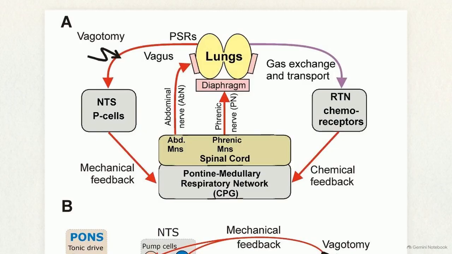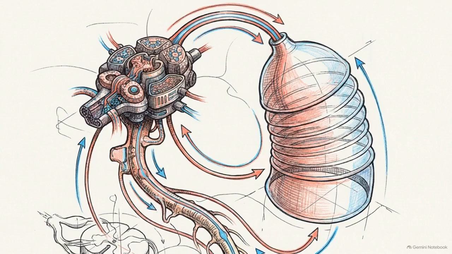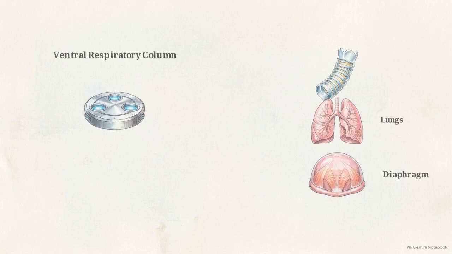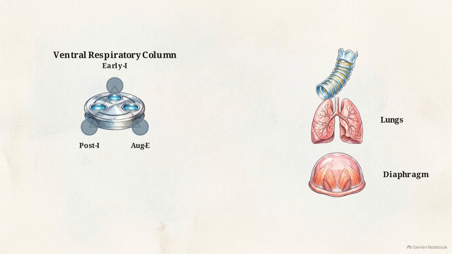This schematic from Molkov and colleagues maps out the entire closed-loop control system. By mapping the three-part connection between the brainstem network, the spinal cord, and the lungs, we can trace exactly how chemical and mechanical feedback force the physiological transition to active expiration. Decoding this transition identifies the mammalian brainstem as a reactive system, shifting its architectural state in direct response to shifting mechanical and chemical feedback. To understand quiet breathing's failure point, we isolate its neural engine, the ventral respiratory column.